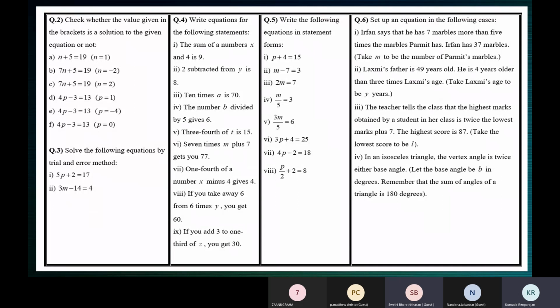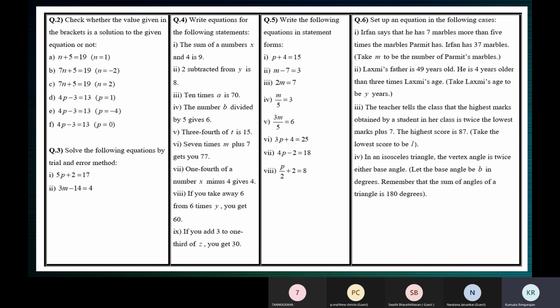Ma'am, it's the solution. 19 is an expression. Any number is an expression. x is an expression. y is a variable. Yes, x is a variable. 19 is a constant, correct? Like how 2 is an even number, 2 is a whole number, 2 is also a prime number, 2 is a natural number. So like that, you can express it using different terms. If 2 is an even number, then how can it be called a natural number? How is it a prime number? You understand, 2 is a prime number, an even number, a natural number, a whole number.